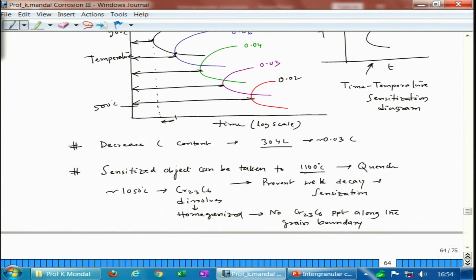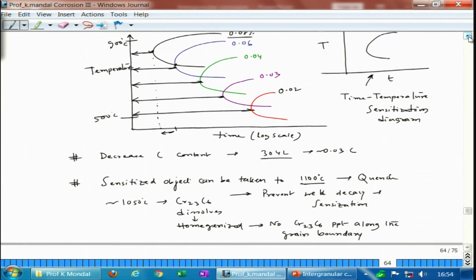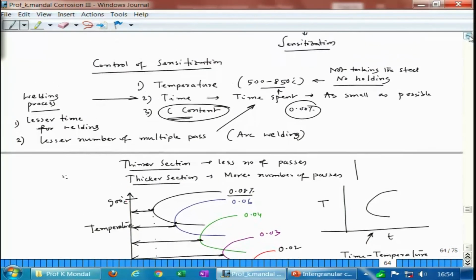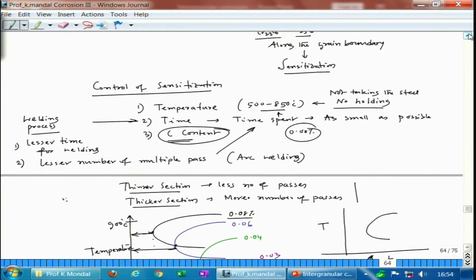So, sensitization is avoided. So, now whatever control I have with reference to carbon content, temperature, time.